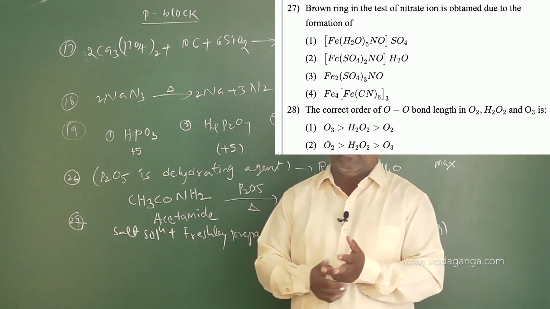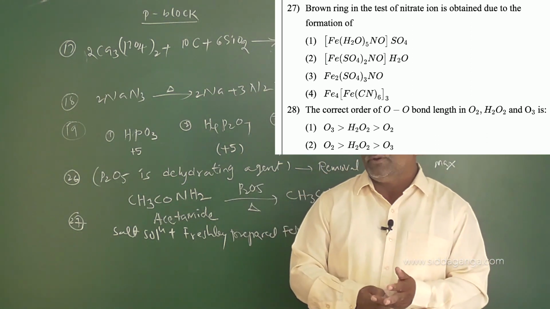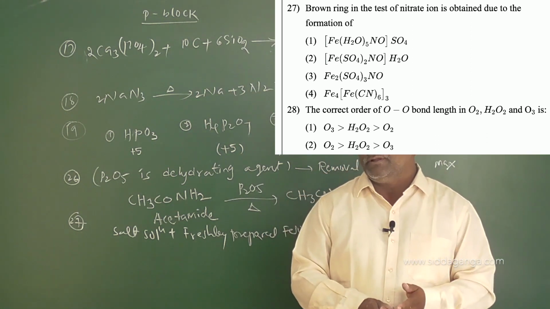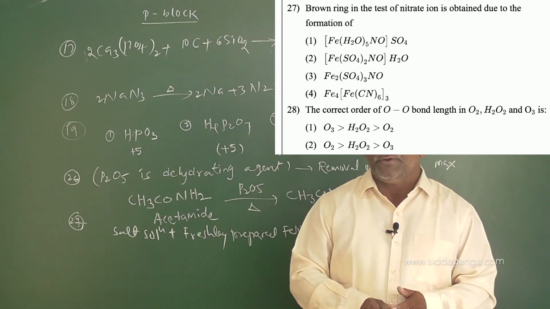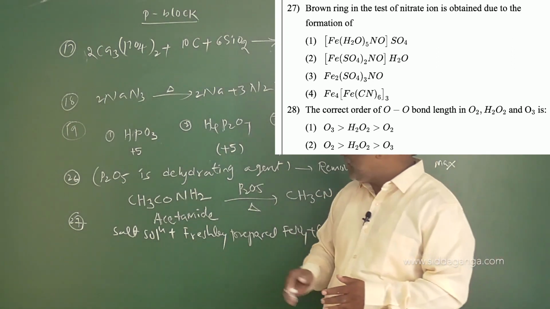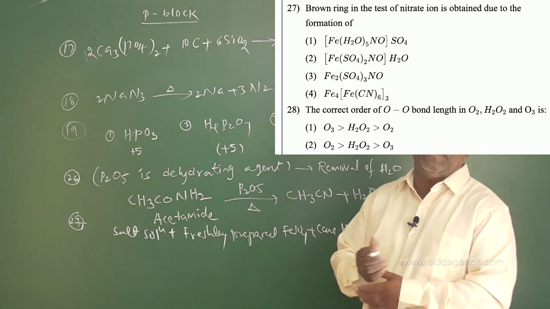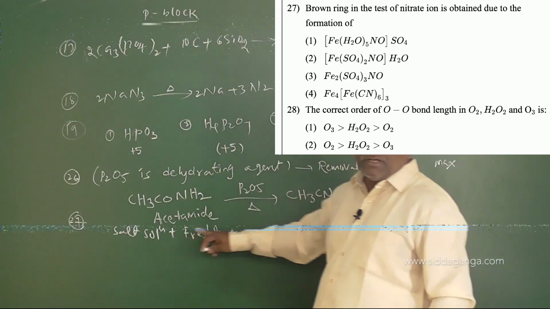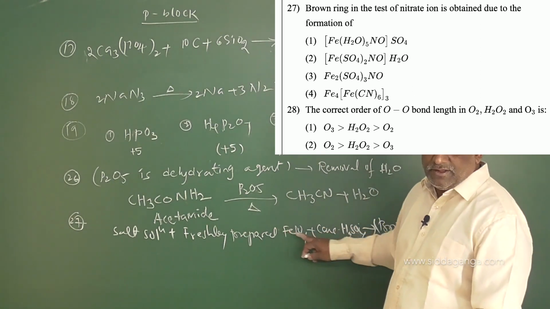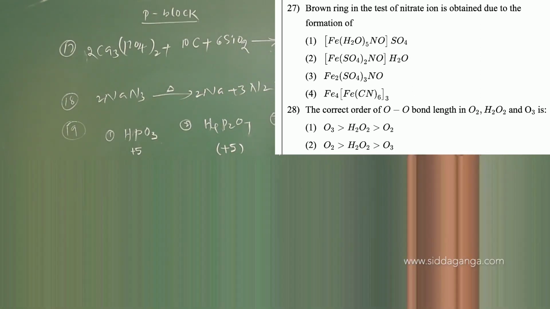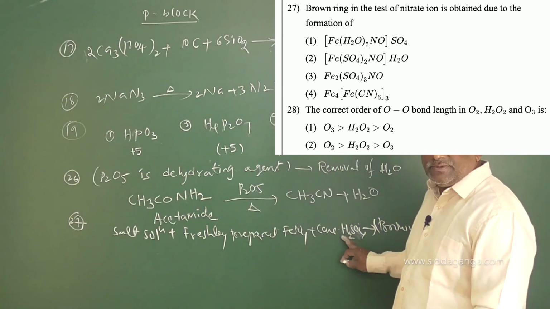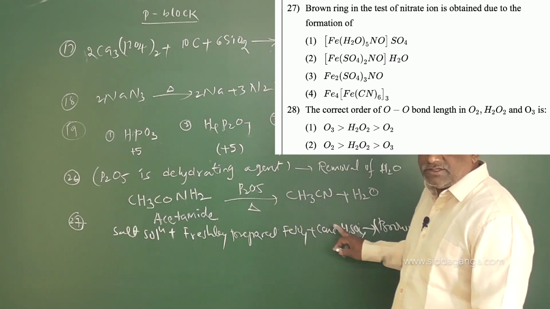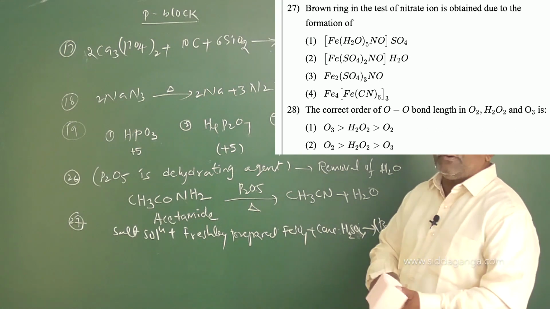Question number 1, composition of the brown ring. Question number 2, IUPAC name. Question number 3, oxidation state of iron. If you read this concept, you should go through these three questions thoroughly, because they are very important. The brown ring is obtained from salt solution plus freshly prepared FeSO4 solution plus concentrated sulfuric acid.